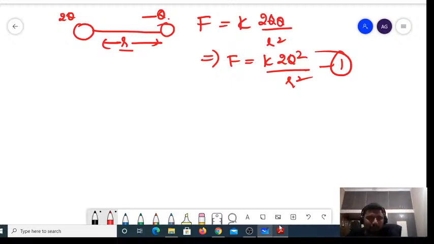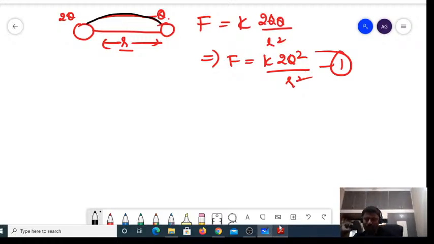Now, I am connecting these two by means of a wire. What will the charges do? The charges will always move from the point of higher potential to the point of lower potential. Can you follow? If they start moving from higher potential to lower potential, then it means that the charges between 2Q and minus Q will get exchanged.